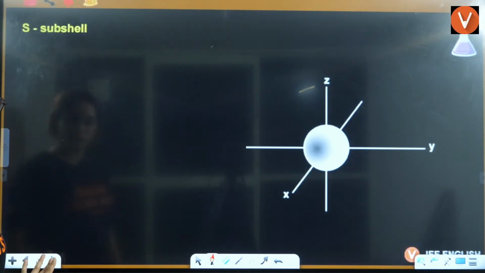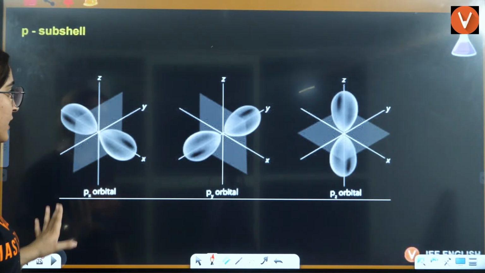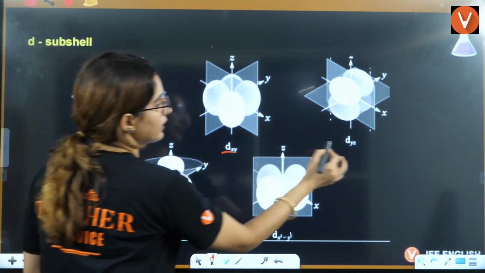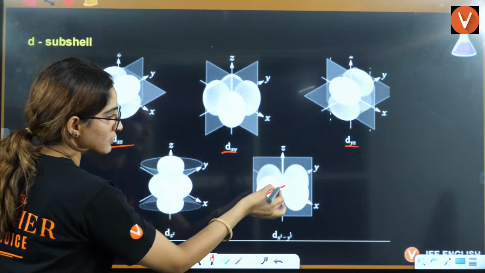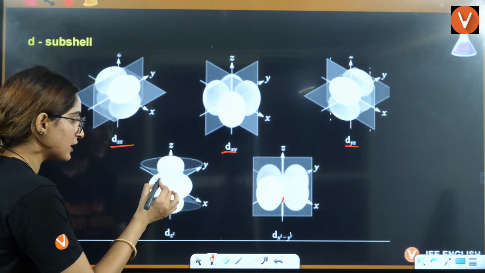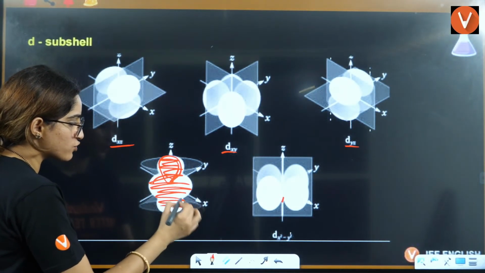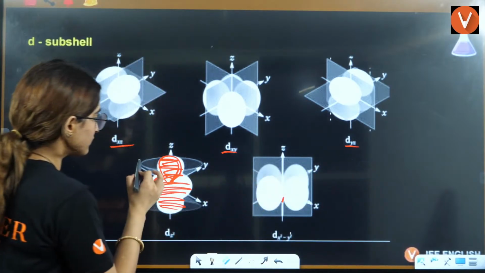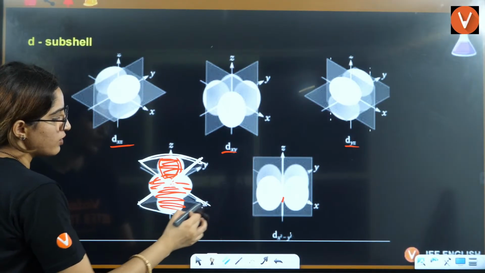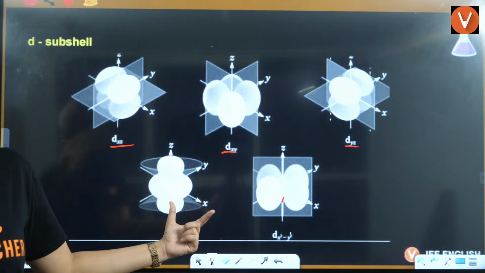And this is the full visualization that I have shown you, everything we have done, px, py, pz, and this also we have done, how these are between the axis, how this is along this axis, right? And this, can you see this here? This is what I was telling you, that this white area is the electron, but along this cone, you will have zero electron density. Can you see this over here? Right? Okay.